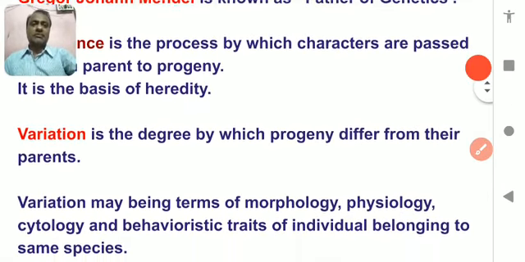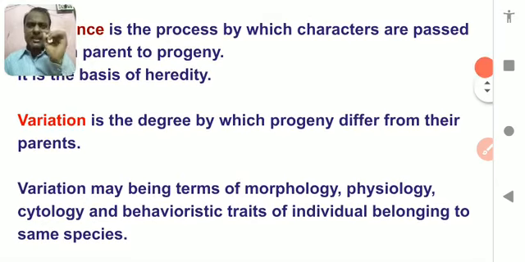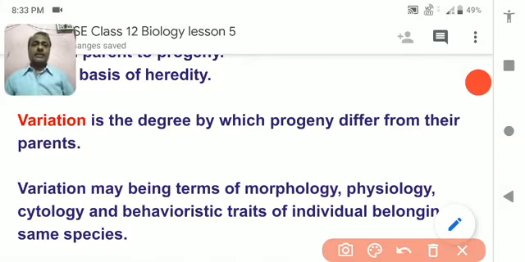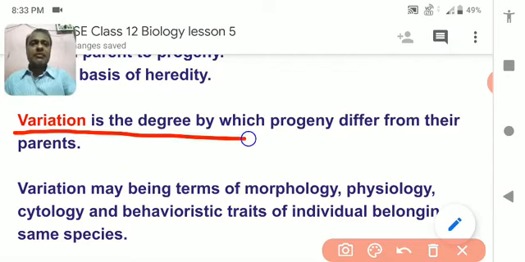What is variation? Variation is the slight changes which we observe among organisms, the difference between one organism and another organism of the same species. I think you can observe that the children of the same mother and father have so many differences. What is the cause of so many differences, while the same father and mother are giving birth to their young ones? These differences are nothing but variation.